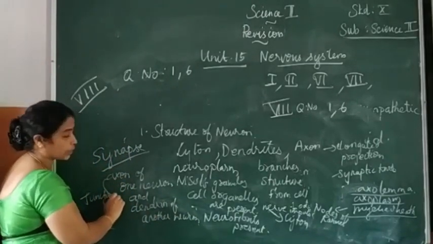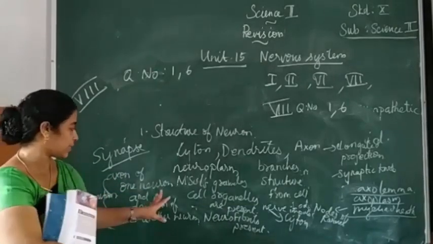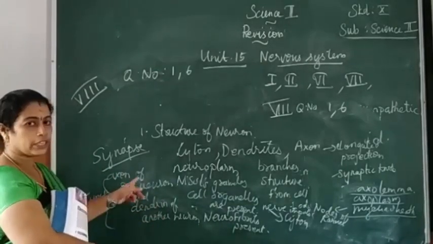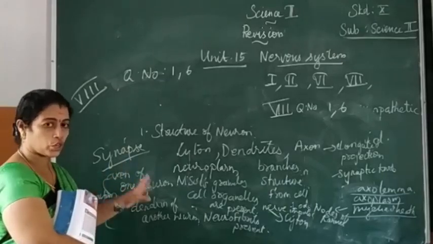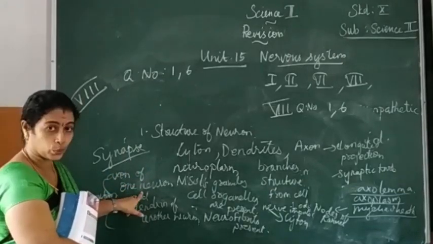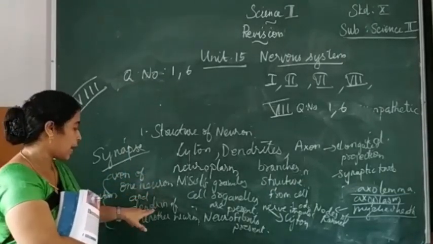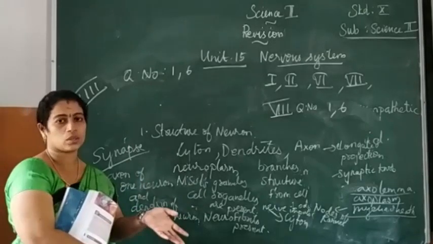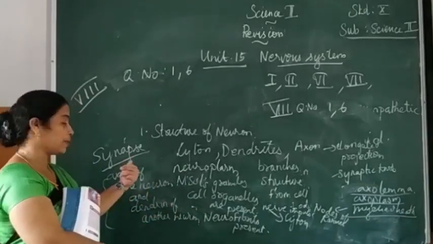That is known as a synapse. The junction of the axon of one neuron and the dendron of the next neuron is said to be a synapse.